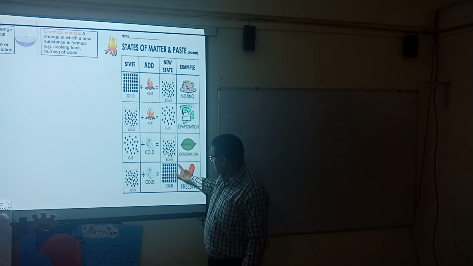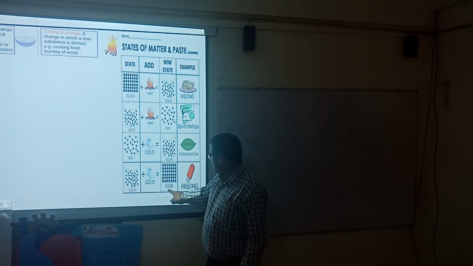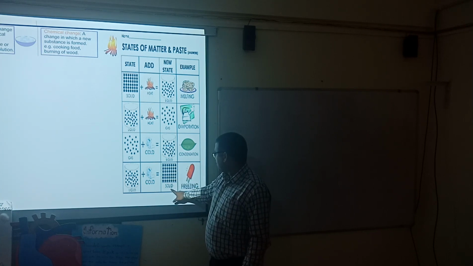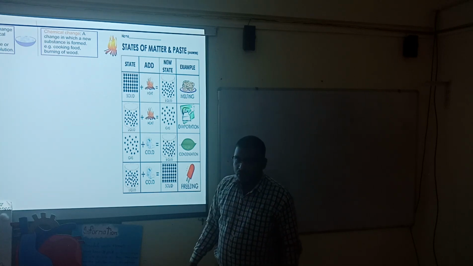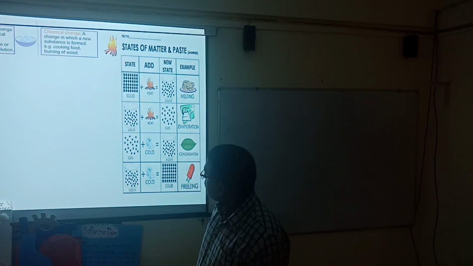And when a liquid is cooled, it gets converted into solid, and that is called freezing. These are some examples you can observe in this slide.